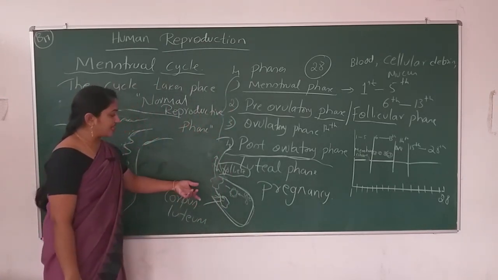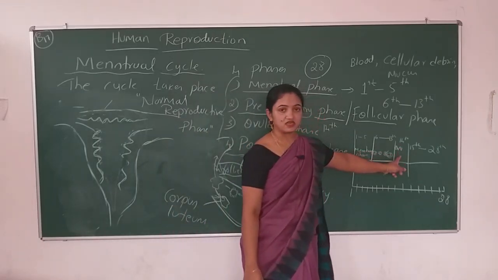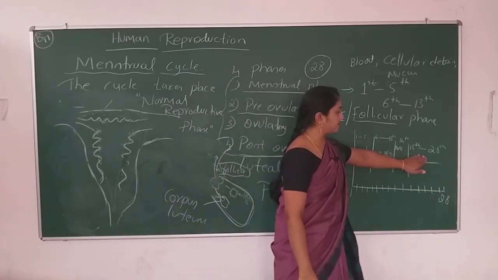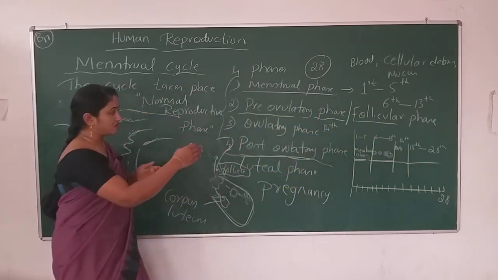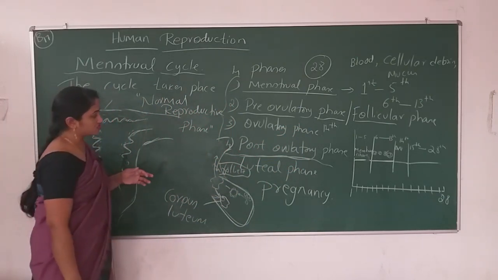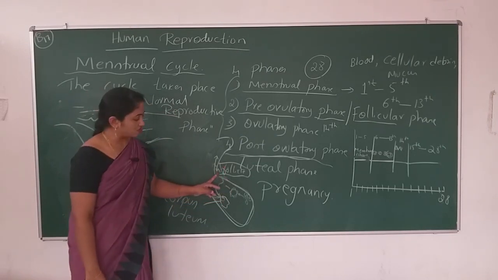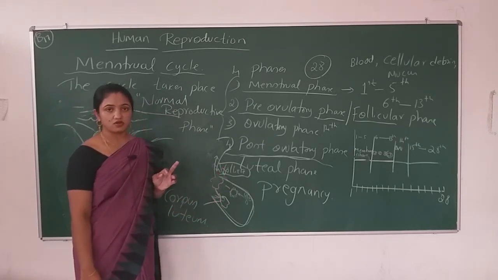So what will happen if the fertilization doesn't occur? The vascular epithelium gets thickened because of some hormones. What will happen to the corpus luteum? This corpus luteum won't secrete the progesterone.